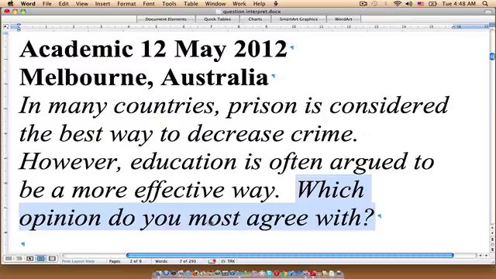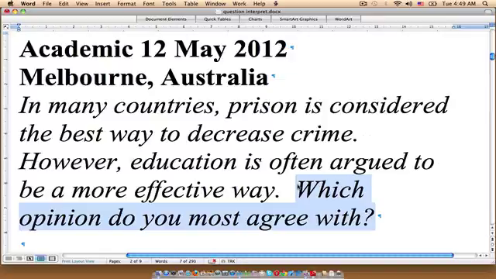So the word most is sort of irrelevant because I know when you read this you might think that you're supposed to maybe agree 70% with this and then 30%, you know, maybe show the other side of the argument, that there is merit to the disagree point of view, but that's not entirely necessary. This question is really just asking us which side do we feel is the better side? Which side do we most